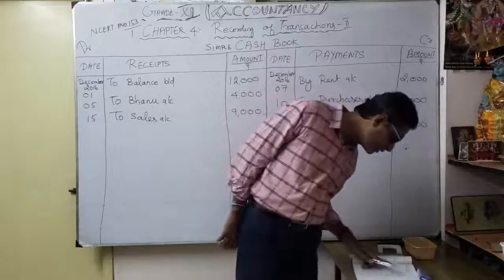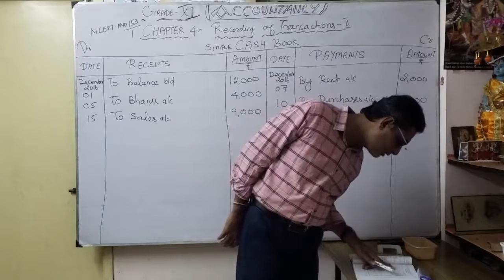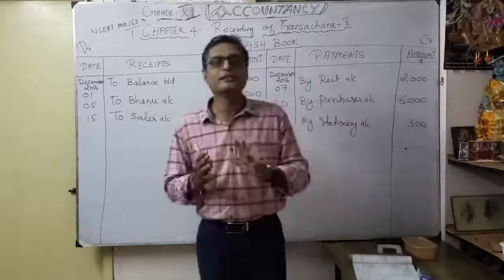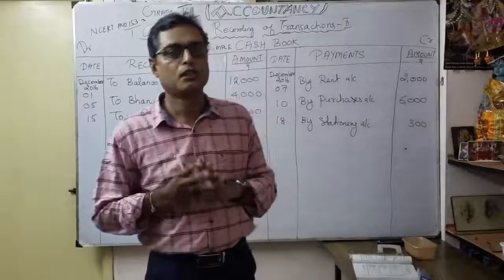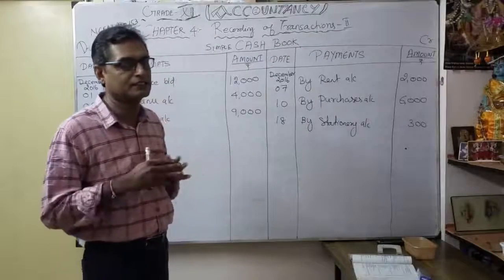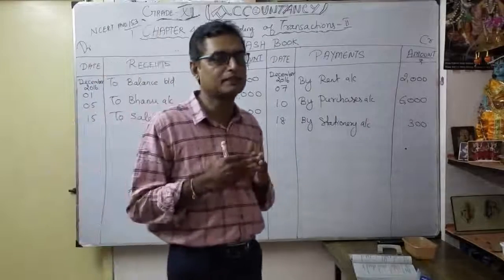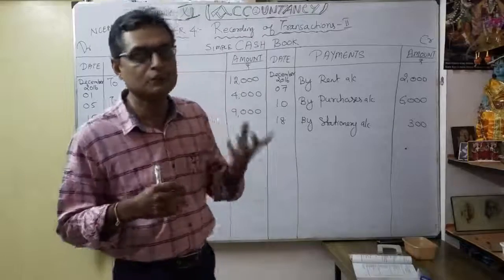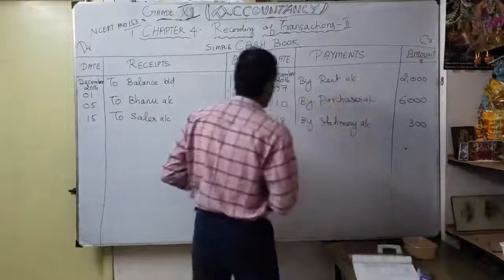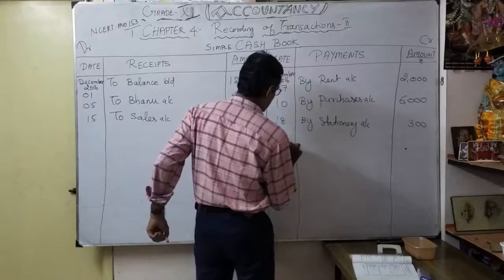Then December 22. Cash paid to Rahul on account. How much? 2,000. Simply they said cash paid to Rahul on account. December 22, what is the entry? Rahul account is the receiver, a personal account. So debit the receiver: Rahul account debit to cash account. What's the date? The date is 22nd. How to write? So as a 22nd, by